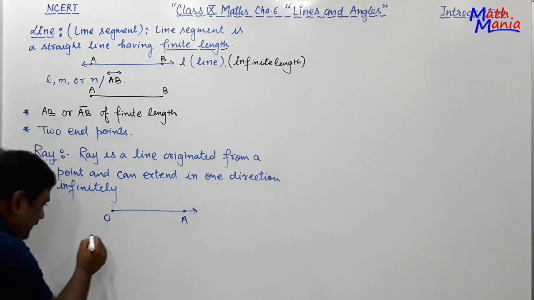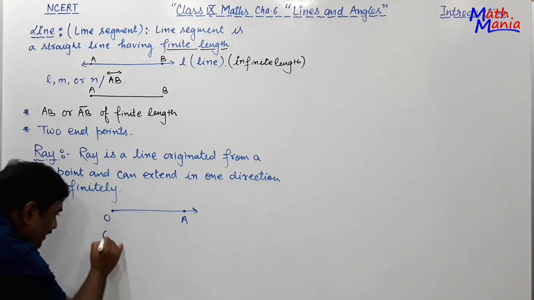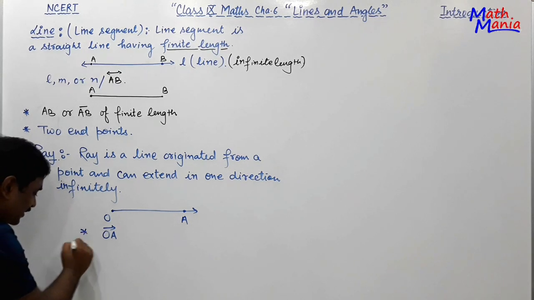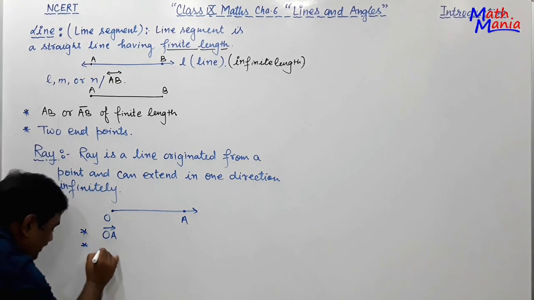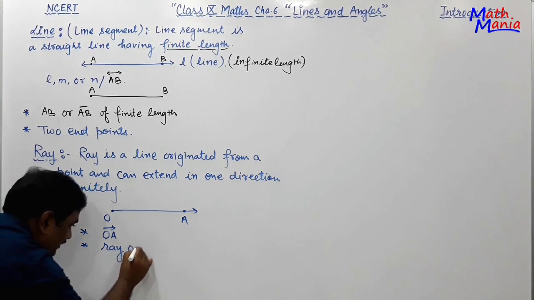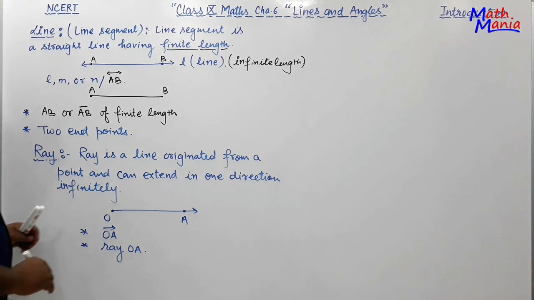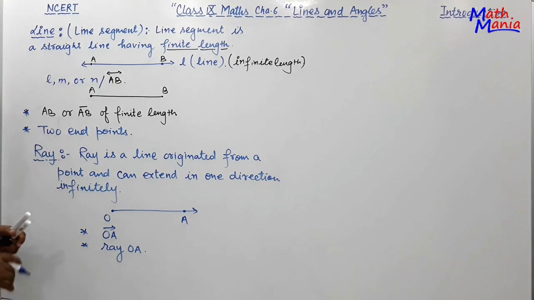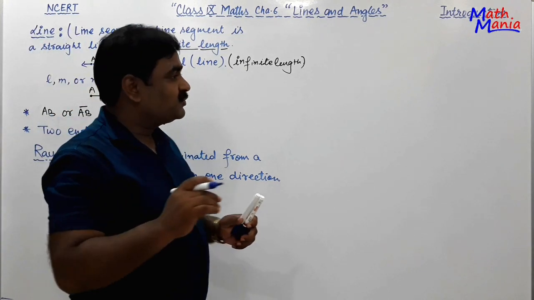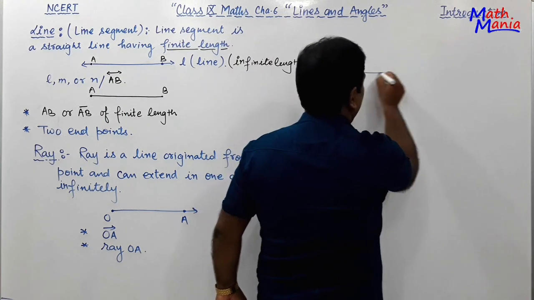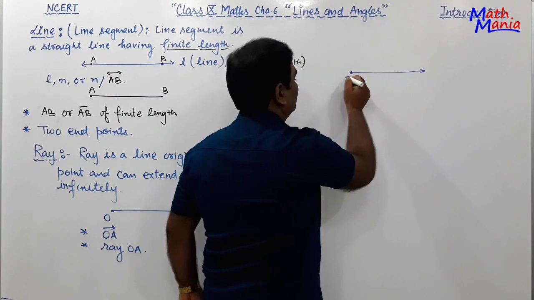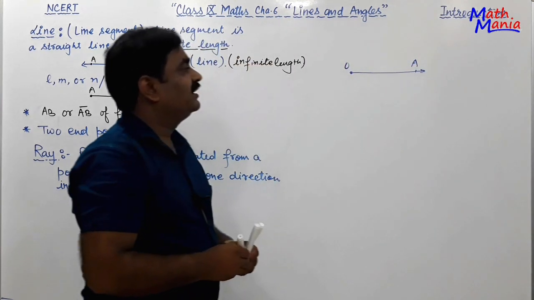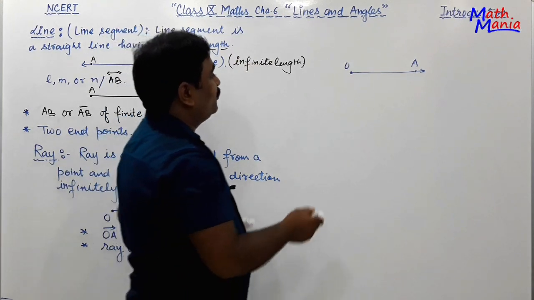Generally it is denoted by ray OA, or in your textbook sometimes it is written as ray OA. So this point O is the end point, meaning this ray is originated from the point O.